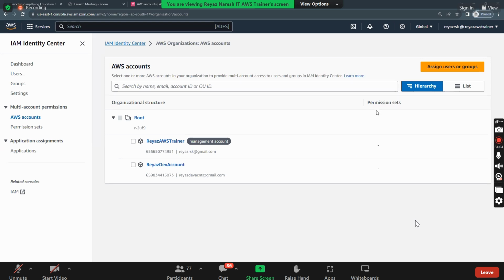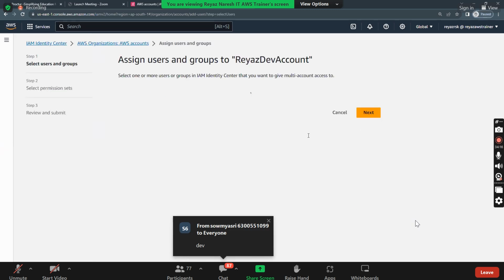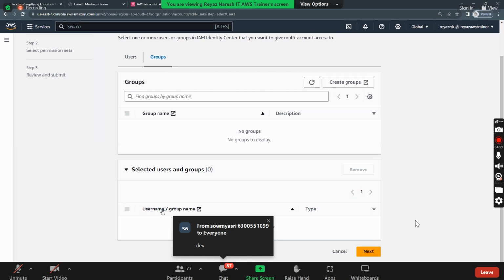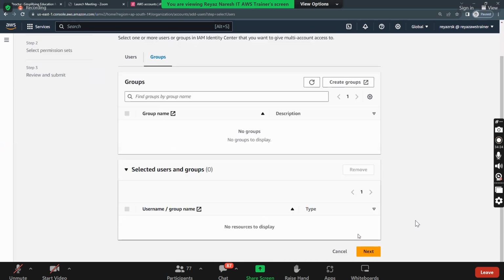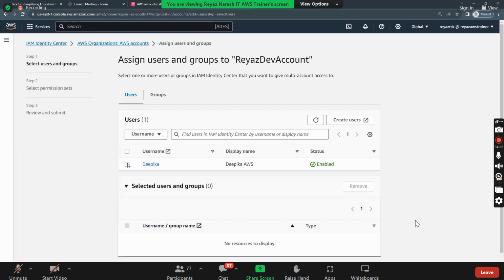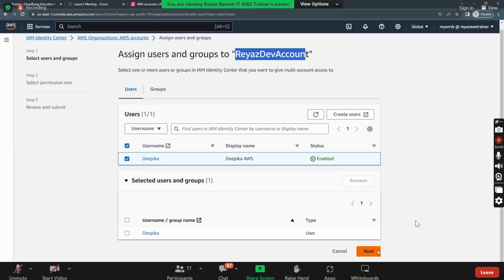Now, do you see this here? Assign users or groups. In which account do you want to assign? The dev account. I select the dev account and assign users. It is asking for users or groups. Which user do you want to add to the dev account? Deepika. Select Deepika and click on next.